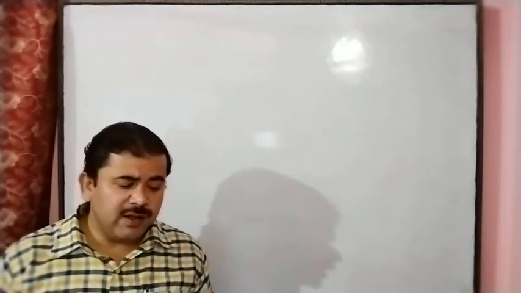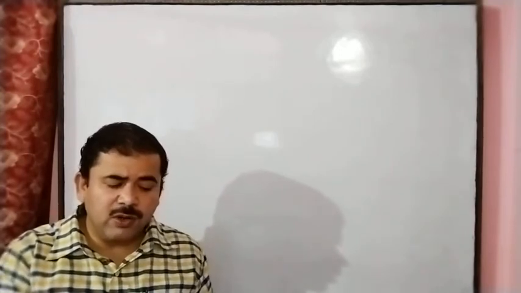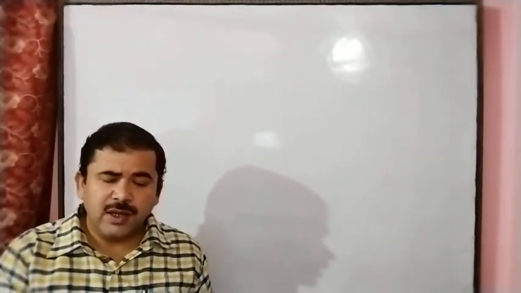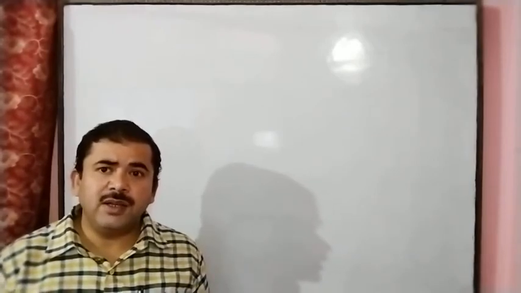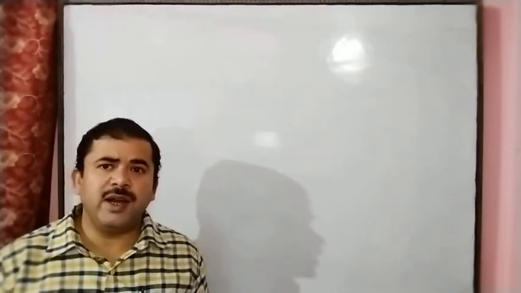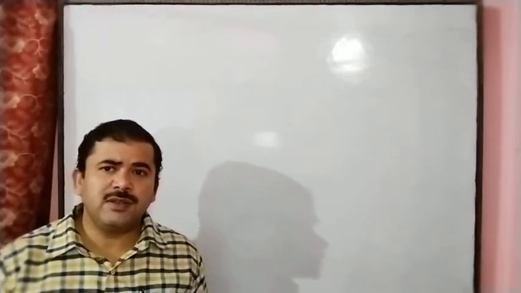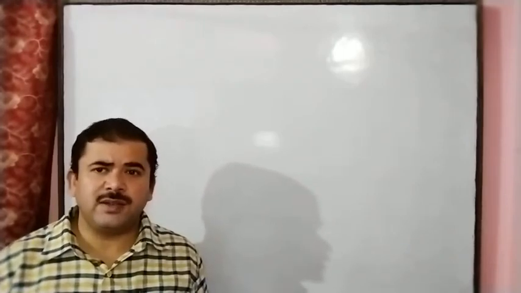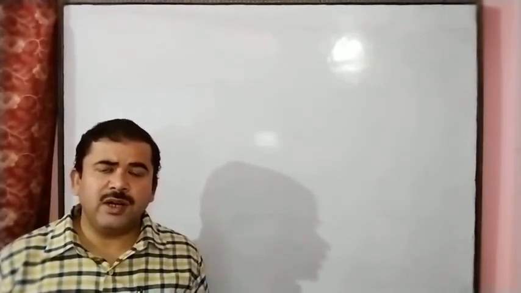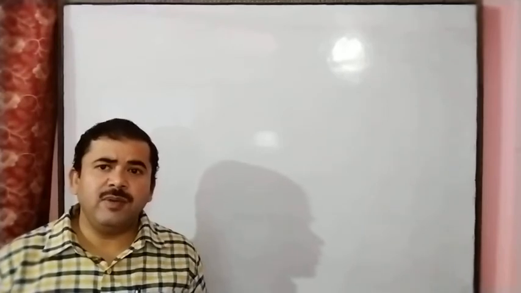So here we will write: the molecular formula of zinc carbonate is ZnCO3 because zinc carbonate is made by the Zn2+ ion and the carbonate ion, CO3 2- ion. So that's why, due to the combination, the formula will be ZnCO3.